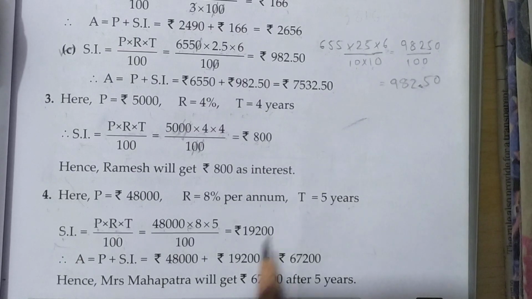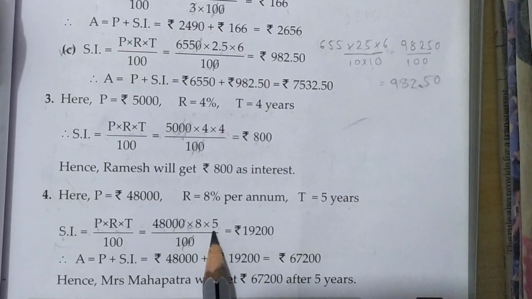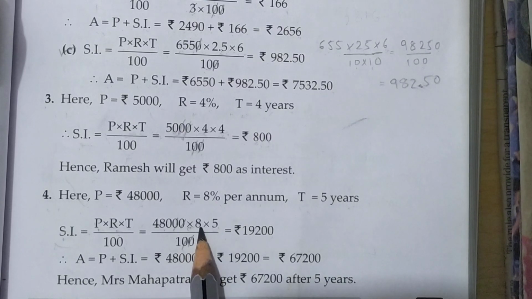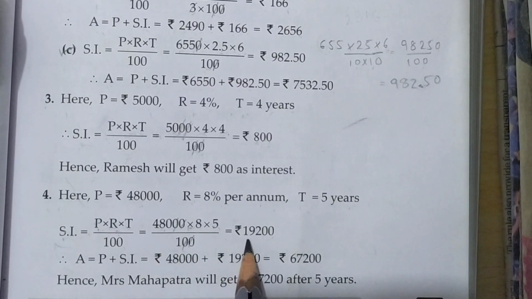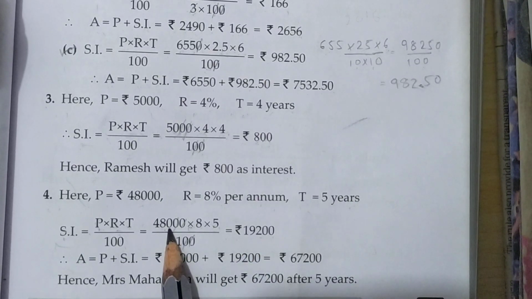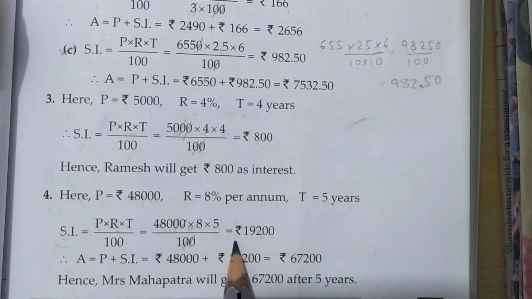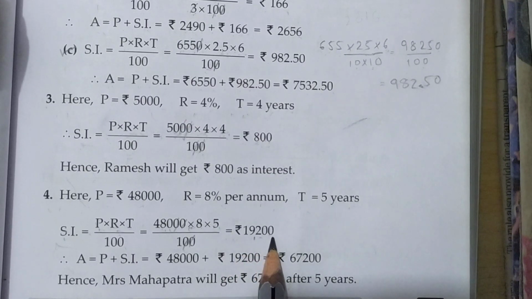Now how is it possible? 0, 0, 0, 0 cut. 8 5s are 40. 40 multiply 48 is equal to 1,920 and put 0 of 480 at the right side of 1,920. So in this way, we will get simple interest rupees 19,200.